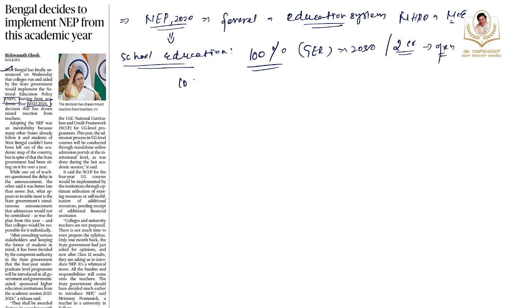Currently the 10 plus 2 system is to be replaced by a new 5 plus 3 plus 3 plus 4 curricular structure, corresponding to the age categories 3 to 8, 8 to 11, 11 to 14 and 14 to 18 years respectively.